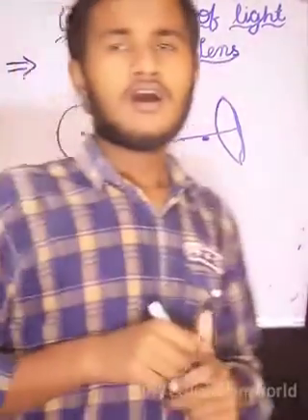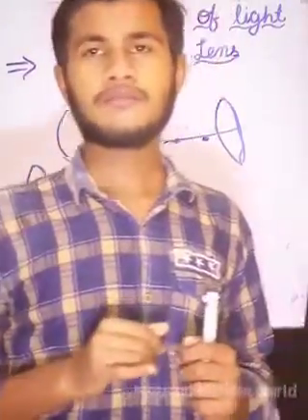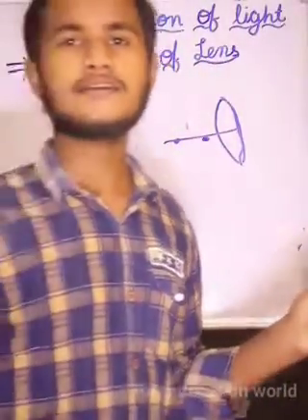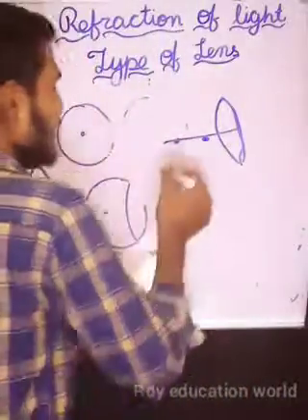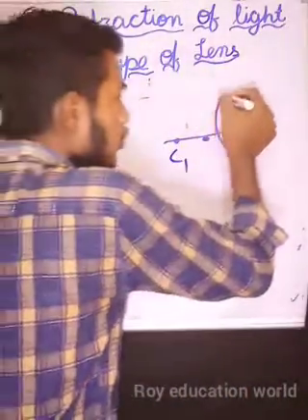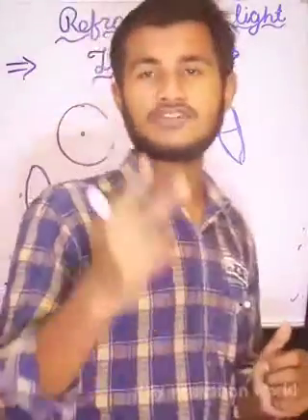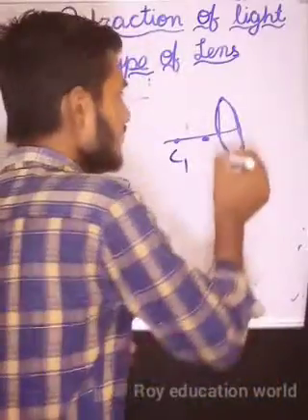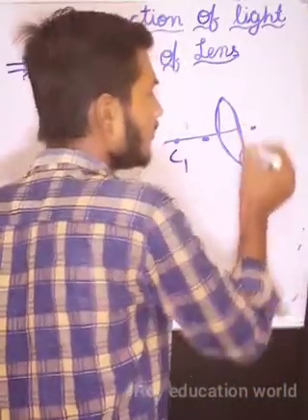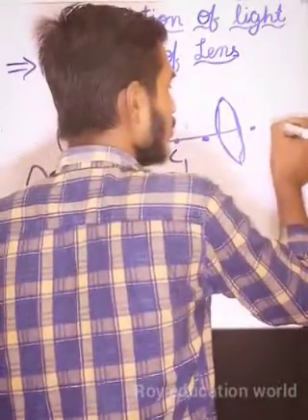What is the center of curvature for a mirror? Center of curvature is the center of a sphere of which the mirror is a part. So here is a center of curvature first, and it is also a mirror. We know that a lens consists of two faces, so it has a focus here and a center of curvature.